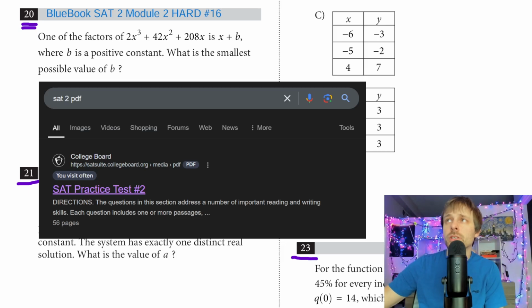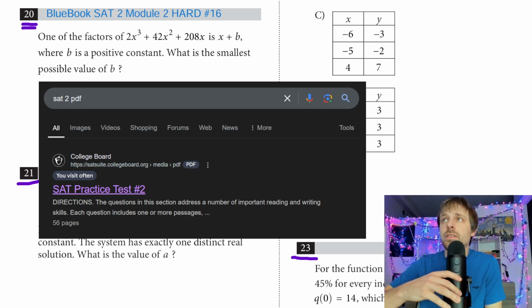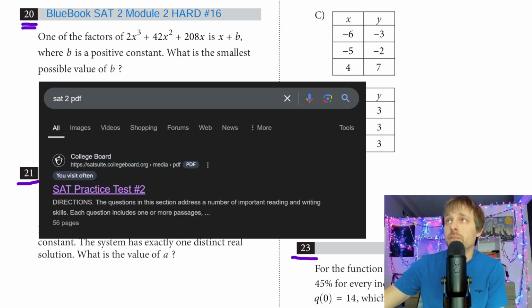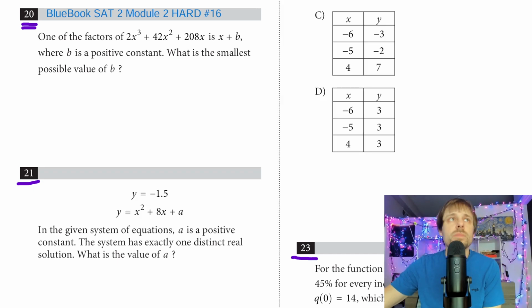Getting back into Module 1 of the math from test 2 here. These are the 6 paper tests on College Board, and this is going to be some of the best problems. We're finishing off part 3 of Module 1 of math from this test. So getting into number 20, it looks like it's going to be an x to the third function.